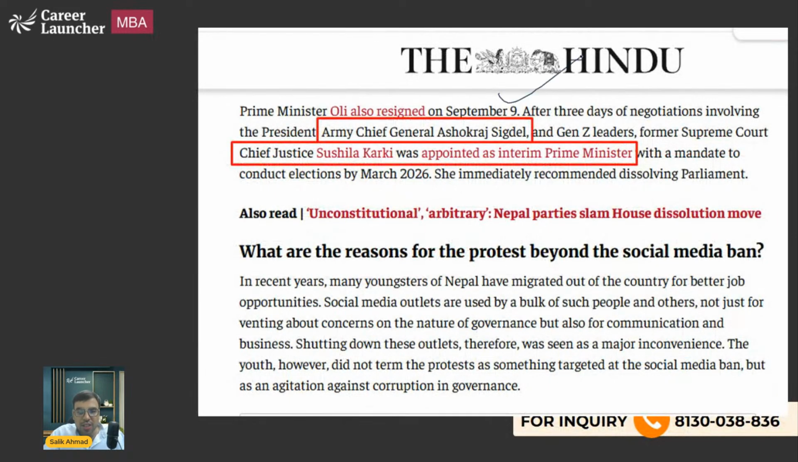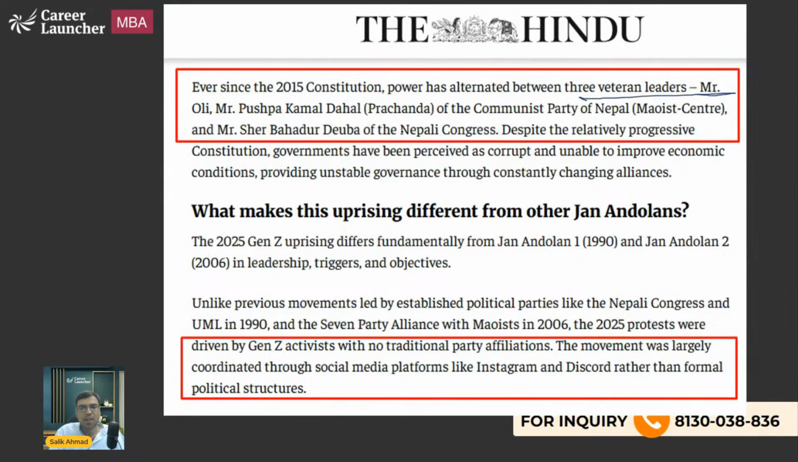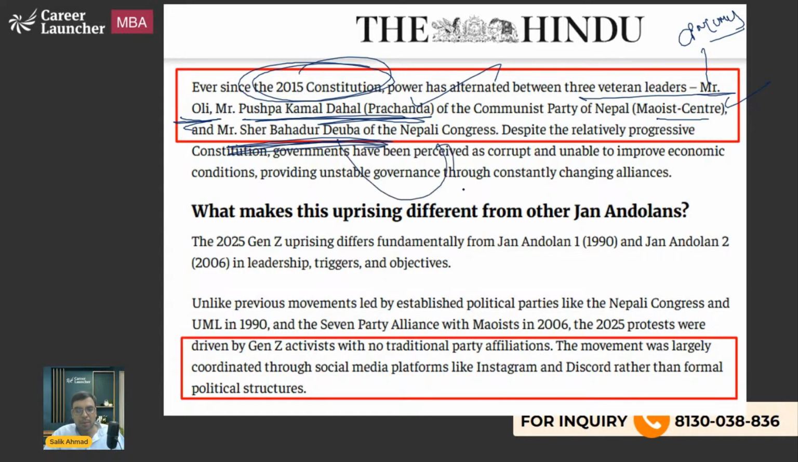Army Chief Mr. Ashok Raj Sigdel is there, and former Chief Justice Sushila Karki has been appointed as the interim Prime Minister. These are the things you should be knowing. I've told you that since the 2015 Constitution, only these three politicians, Mr. KP Sharma Oli, Pushp Kumar Dahal, and Sher Bahadur Deuba, have been exchanging power. Oli is from CPN UML, Prachanda is from CPN Maoist Center, and Sher Bahadur Deuba is from Nepali Congress. That is what you should be knowing.